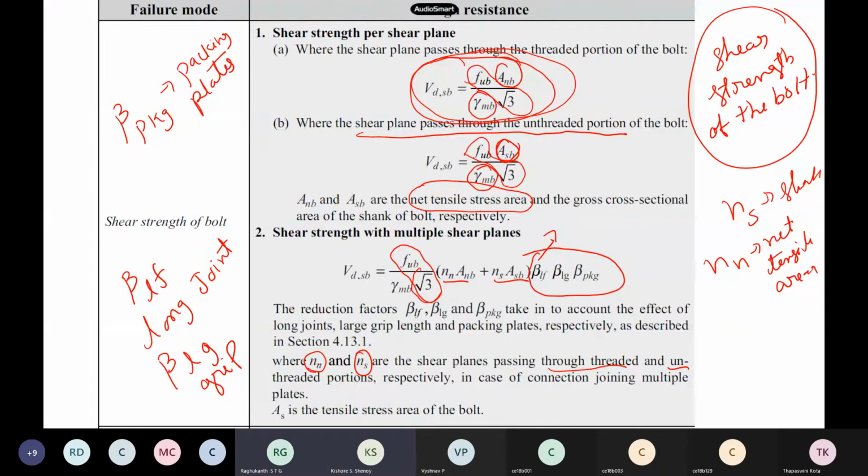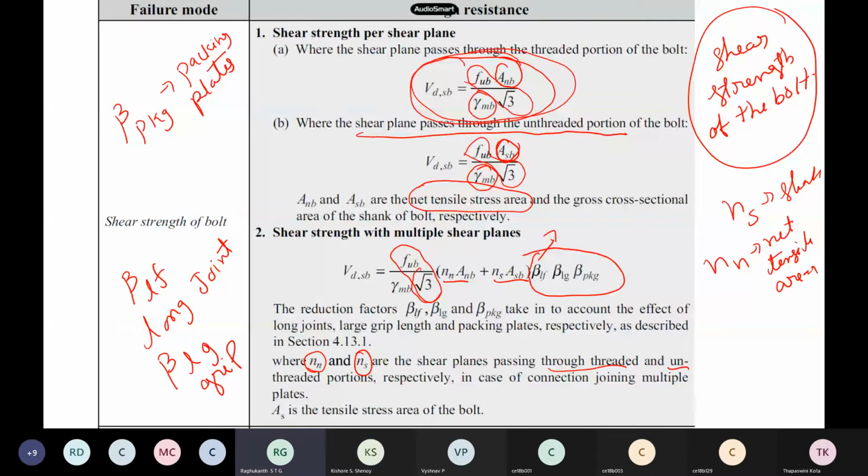So how does that root 3 come? You have studied theories of failure in your mechanics of materials, right? Which theory of failure is it based on? Rankine's theory you studied, right?